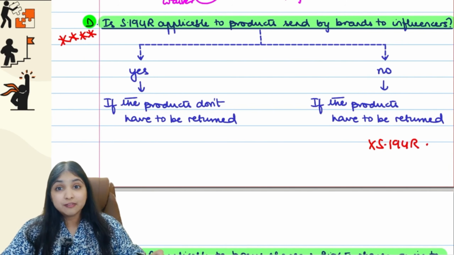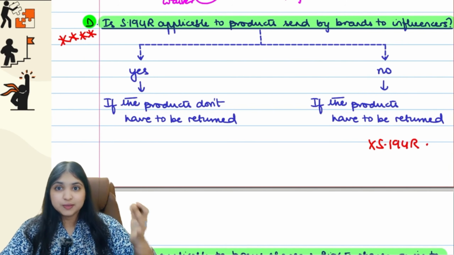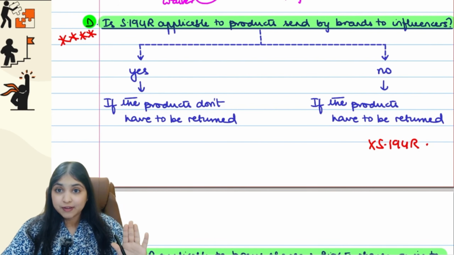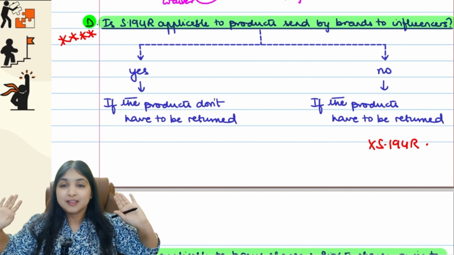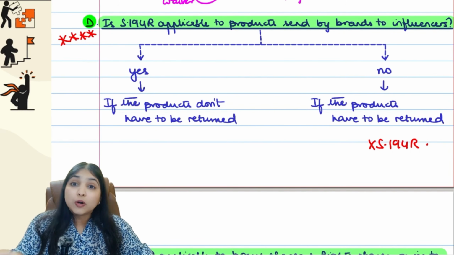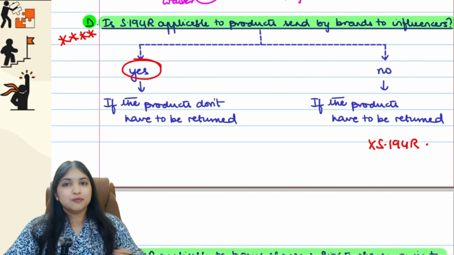But however, if the brand is telling the social media influencer, see, we are sending you a phone for free, you have to make 2 reels, you have to make 5 stories, and then you have to make 1 detailed video, and then you can keep the phone, then in that case, the social media influencer has truly enjoyed a benefit. Only when he enjoys a benefit, only then 194R will apply.